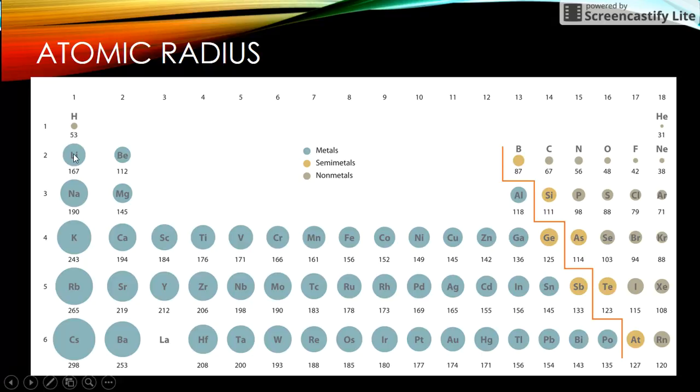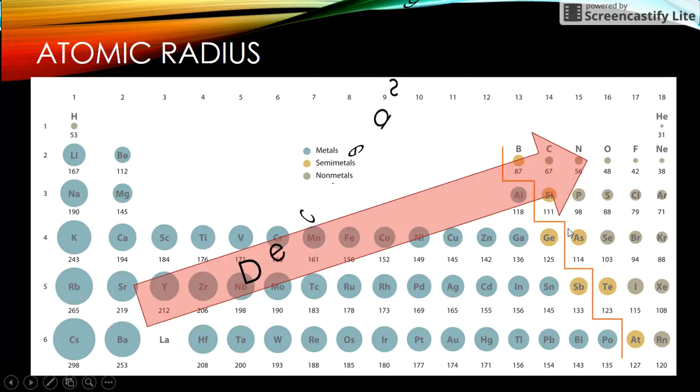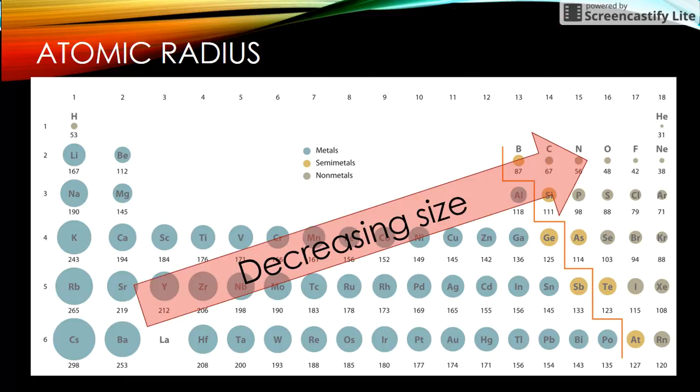As you go down a group, you're adding shells, so things get bigger. And as you go across a period, the number of electrons in the atom is becoming greater, but the number of shells is not. So there's greater attractive force to bring them closer to the nucleus. That means you decrease in size. Helium would be the smallest, as you can see, and cesium would be the biggest in this case. Francium is below it, but this picture, which I like, only went to cesium. So you can see that trend continues for everything.